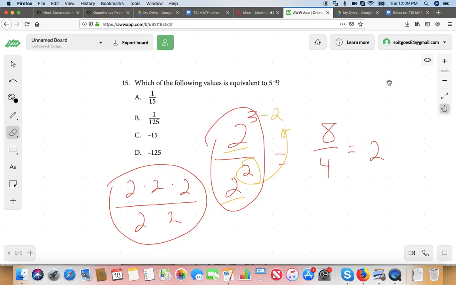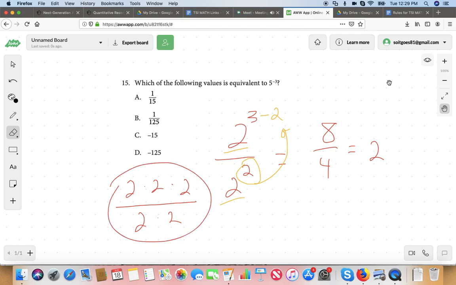Yeah. Okay, that makes sense. Okay, good. So, what I can do, I've got the same thing in the numerator as I've got in the denominator. I can start canceling stuff out in that fraction right there. Right? I can start canceling out some of those 2's. I got a 2 up here and a 2 down here. Gone. I got a 2 up here and a 2 down here. Gone. I'm left with just a 2, which is 2 to the power of 1. Does that make sense? Yes.